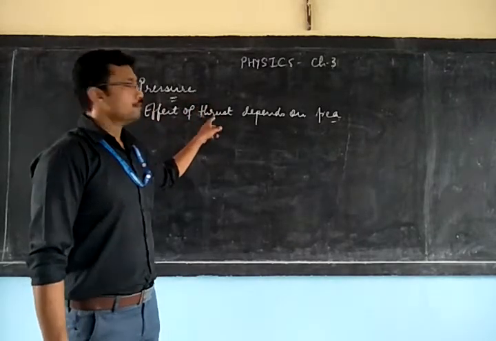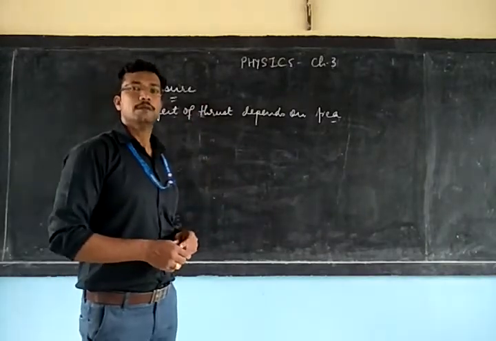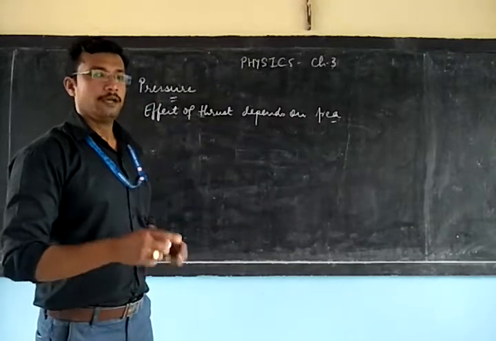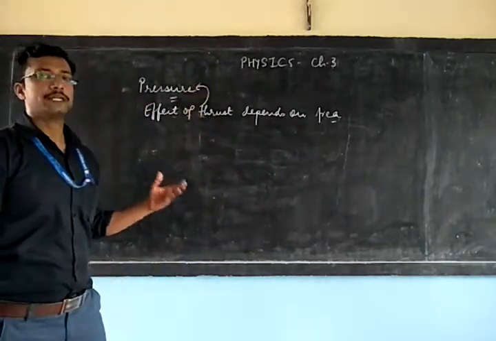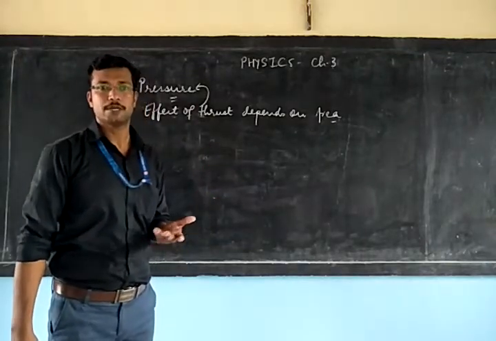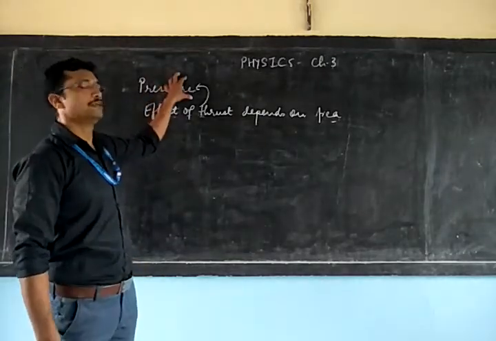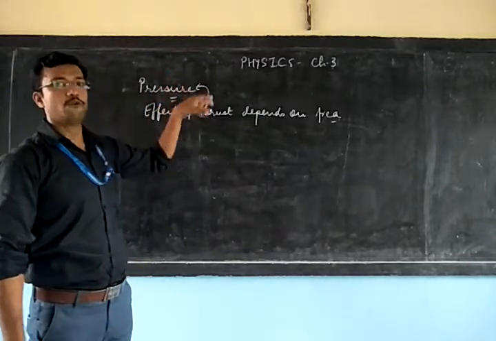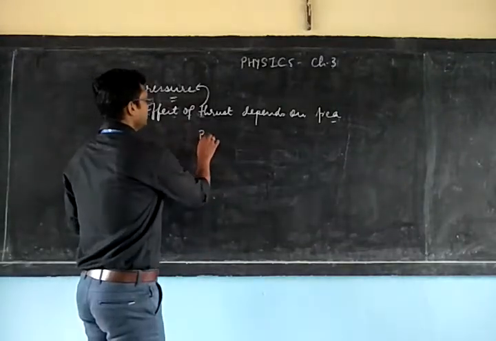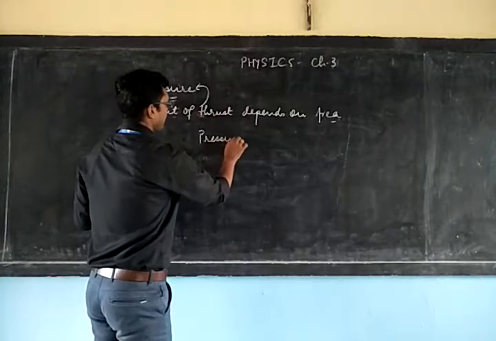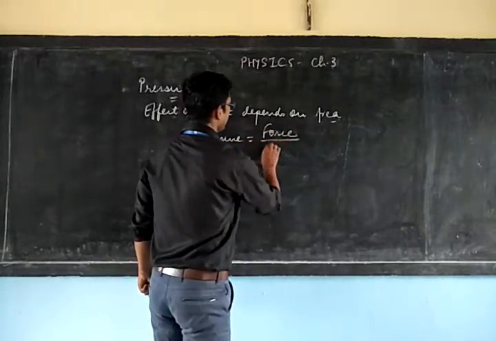So we can say that the effect of thrust is expressed in terms of a quantity, and that quantity is called pressure. So pressure is a kind of effect of thrust acting on the surface. Pressure can be defined as the force acting per unit area. We can write pressure is equal to force upon area.